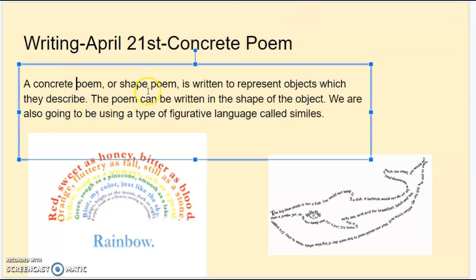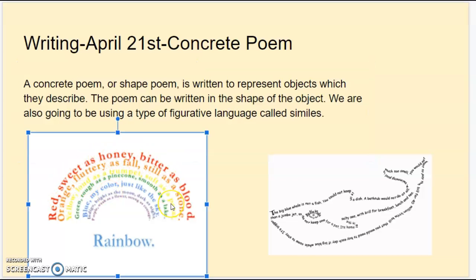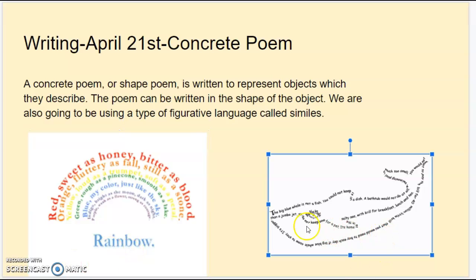First of all, concrete poems are also called shape poems, and it is written to represent the object that you describe. Okay, the poem can be written in the shape of an object. Okay, and we are going to be using a type of figurative language today called similes. So as you see, here's two examples. This poem is written in the shape of a rainbow, and the words of the poem describe a rainbow. This poem right here is in the shape of a whale, and the words of the poem describe a whale.